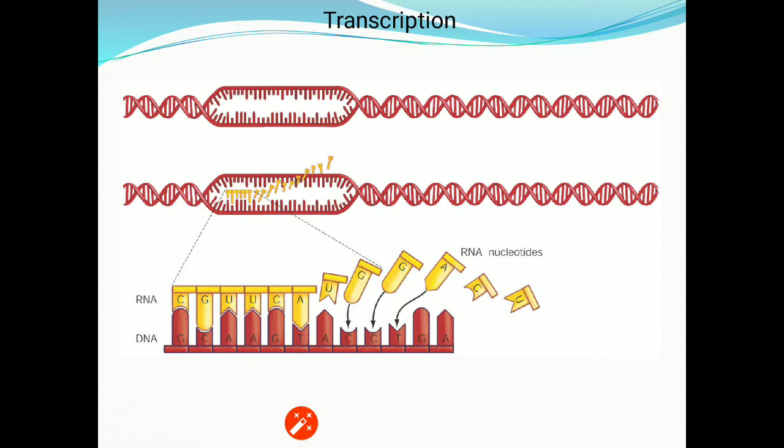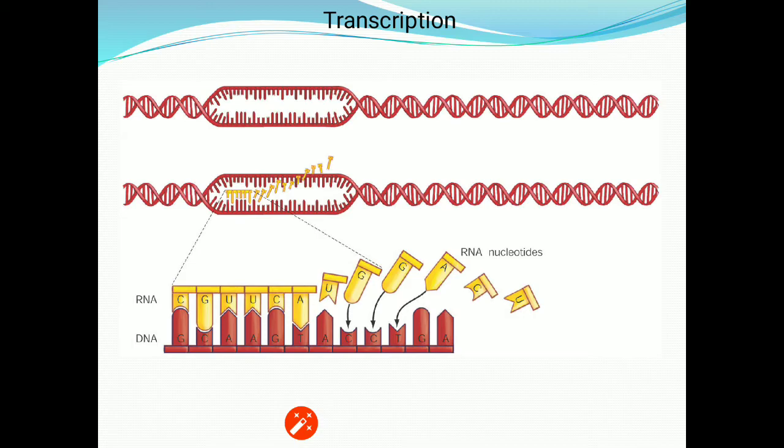Basically, the coding strand signifies the location of the promoter and the terminator. The promoter will be located towards the 5 prime end of the coding strand and the terminator towards the 3 prime end of the coding strand. Because the coding strand is showing the location of the promoter and the terminator, that's why it is termed a coding strand.